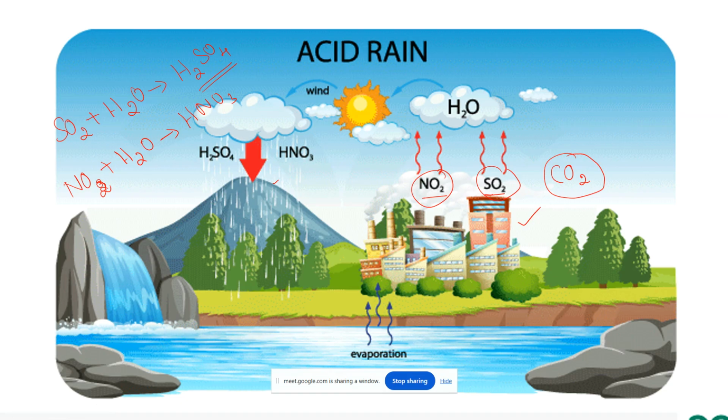Okay, so after it is converted into acid, because of the contact with water, it reaches the earth. This acidic form of rain is called acid rain, and it leads to the death of aquatic animals, and it increases the soil acidity. Okay, so it is very harmful. At the same time, it starts to corrode the surface of buildings and monuments. For example, the Taj Mahal has faded to a pale yellow color because of acid rain. Okay, so it is very harmful and it causes air pollution.